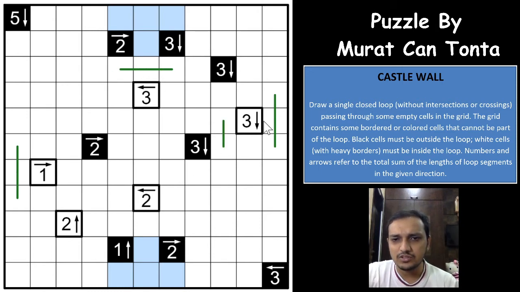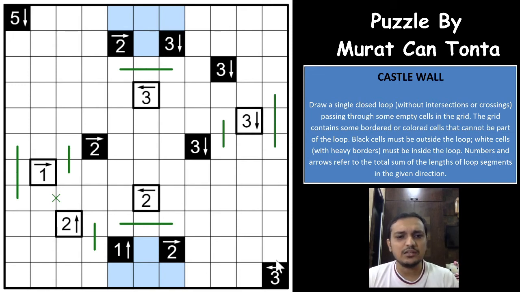In the same way, there is a loop passing between these 3 and 3, and a loop passing between 1 and 2, because all of these are of different colors, right? So between these two and between these two. And you can see that between these two, both are of the same color, so there will never be a loop passing between them. When you have different colors, there will be a loop passing between them. And when you don't have different colors and you have the same color, you will never have a loop passing between them.